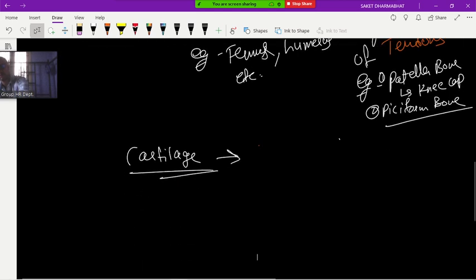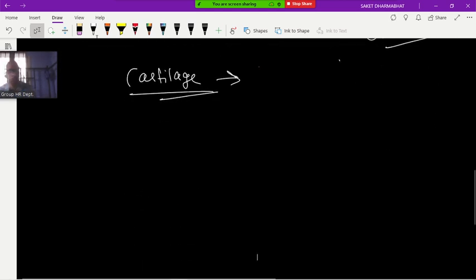Next, I was talking about cartilage. In this cartilage, its matrix is mainly made up of two things. One is the chondromucoprotein called chondroitin 6 sulfate.